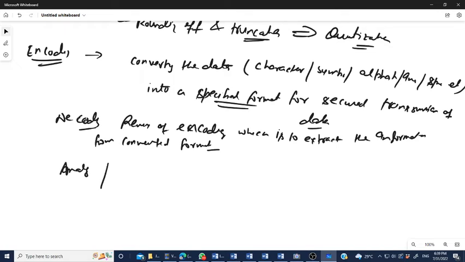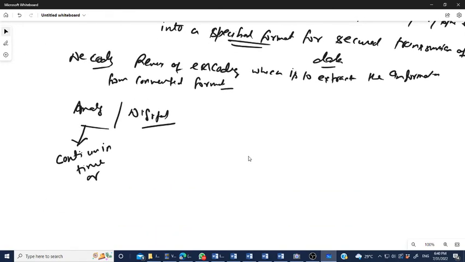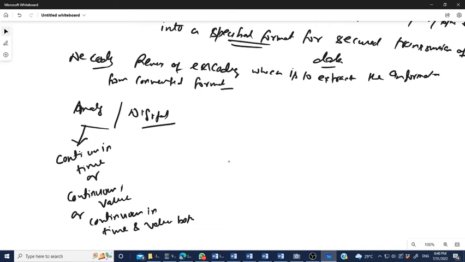The last discussion of today is analog as well as digital signals. What are analog and digital signals? I hope it is clear now. Any signal that is continuous in time, or continuous in value, or continuous in both time and value, is known as analog.